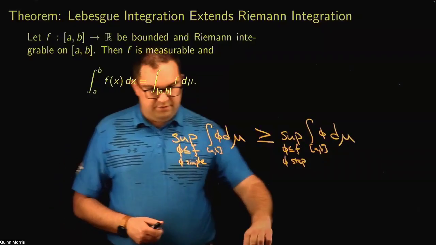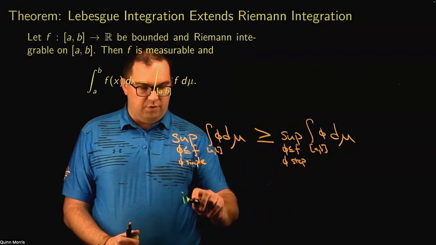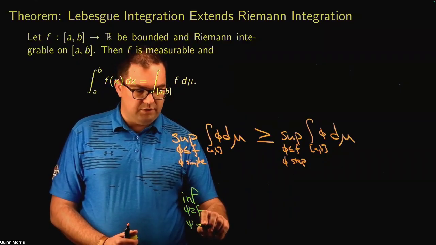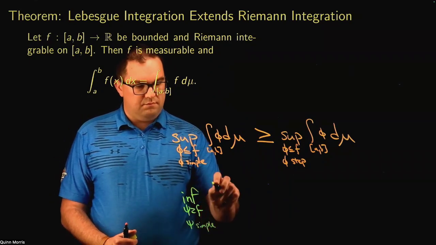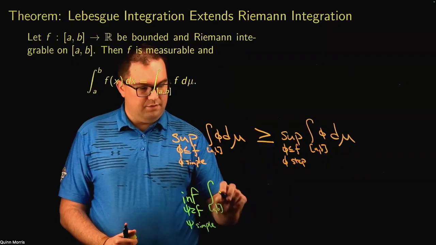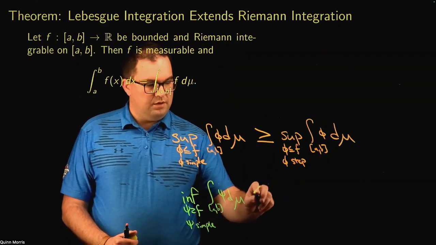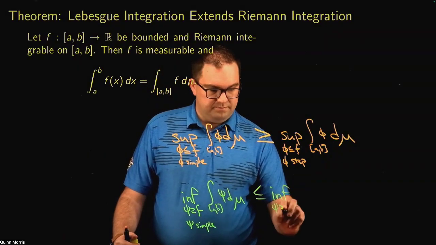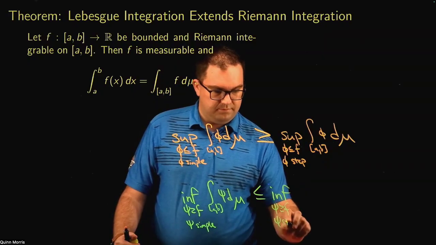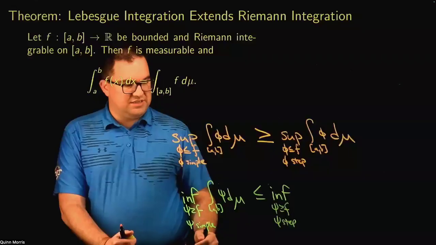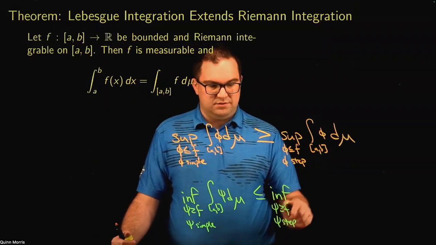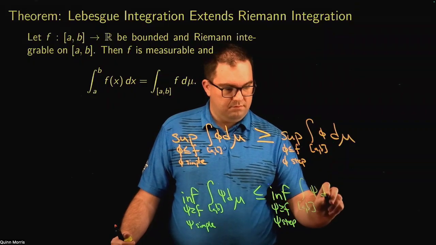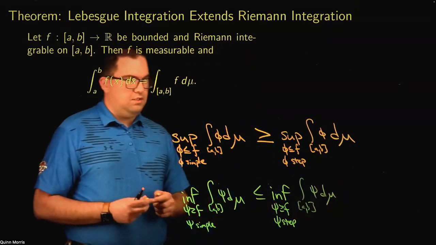Now, on the other hand, if I look at the infimum, that other quantity, I look at the infimum over all psi greater than or equal to f, where psi is a simple function, of the integral over AB of psi d mu. If I restrict the set, now my infimum possibly gets larger. If I look at just all step functions that are greater than or equal to f, I get potentially a larger infimum. All right.